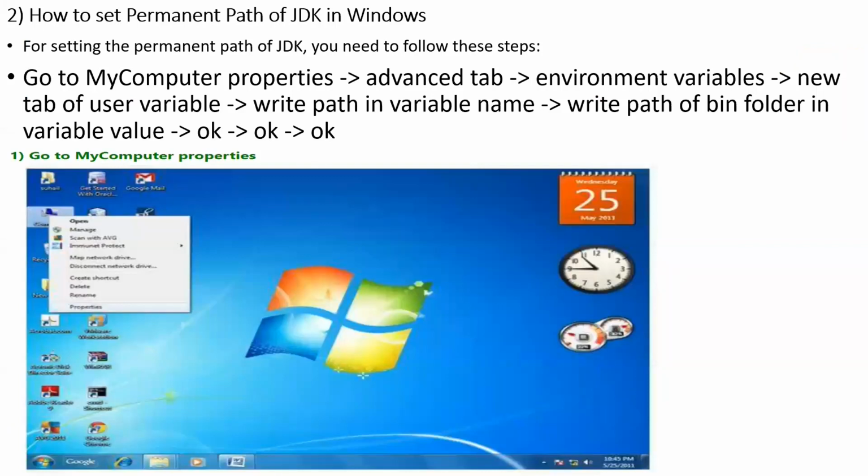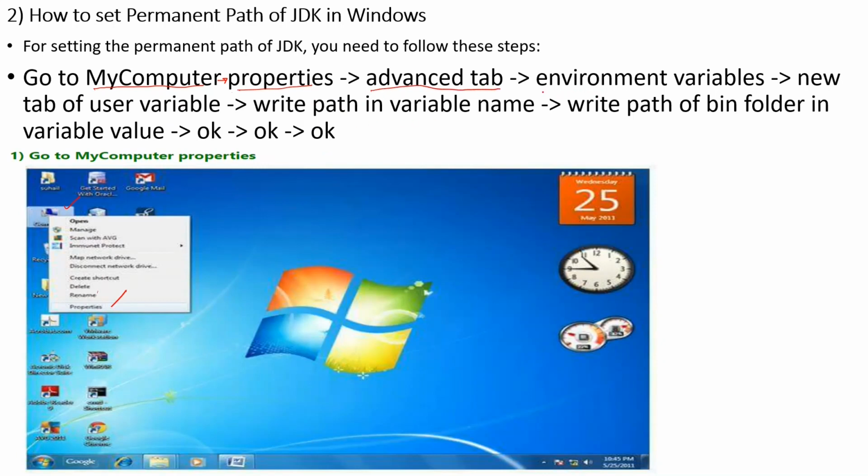Now, for the permanent path, every time you can't set the class path, right? So I need to save it permanently and then continue with the execution of my programs. For setting the permanent path of JDK, these are the steps. First, go to My Computer, right click on it, and you'll have Properties. Once you go inside Properties, you'll find the advanced tab.